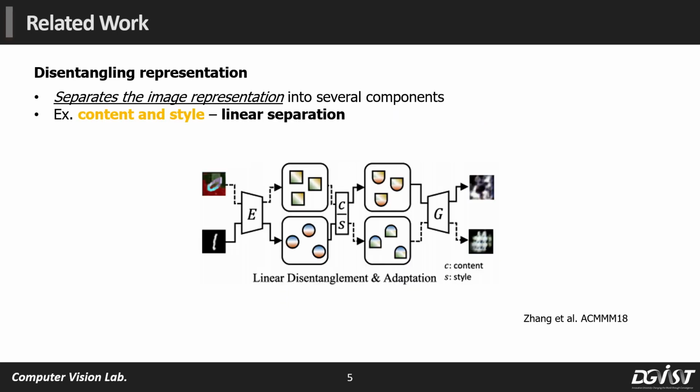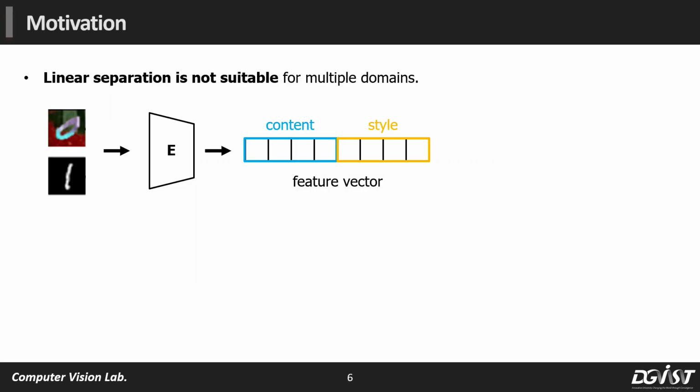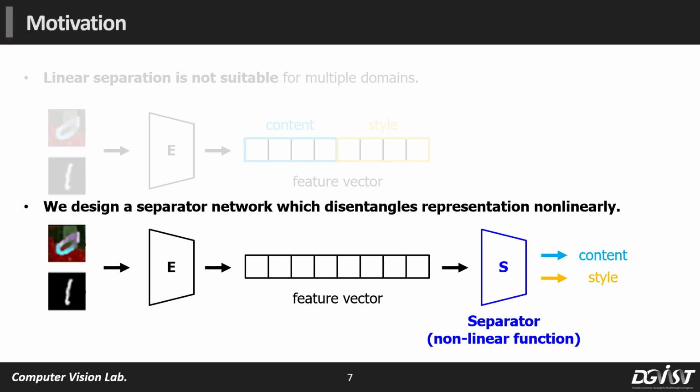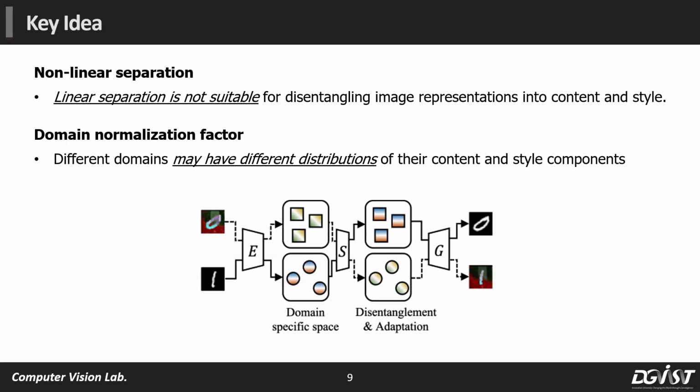One of the approaches linearly divides the feature representations into the content and style components, which results in poor performance in our experiments. Our motivation is that the linear separation concept is not suitable for multiple domains. So, we design a separator network, which is a nonlinear function that disentangles representation nonlinearly. Given the feature vector f, we define the content as Sf and the style as f minus Sf. Nonlinear separation is one of our key ideas.